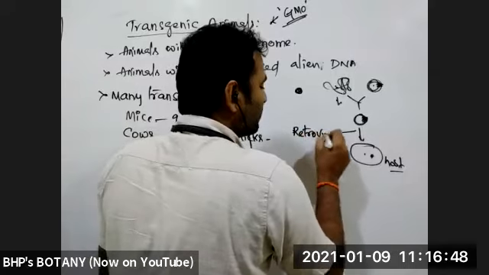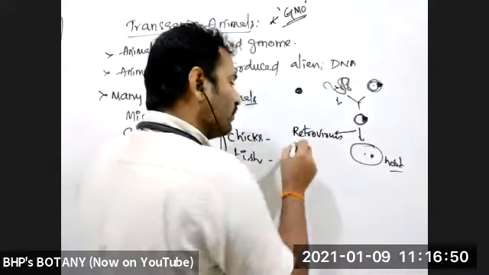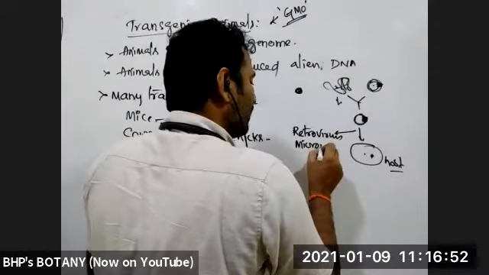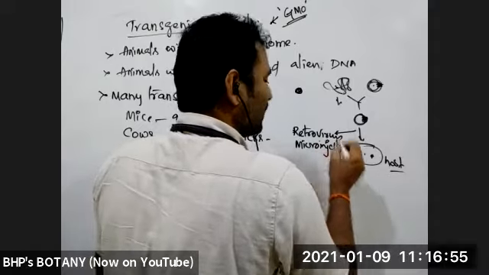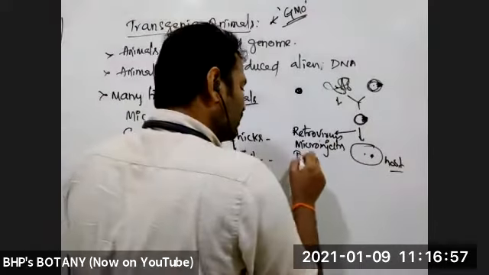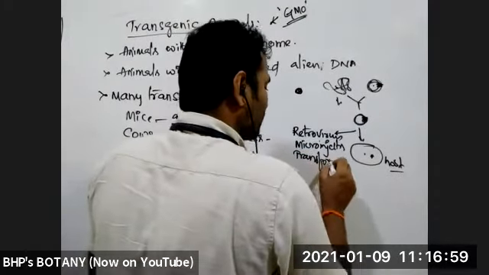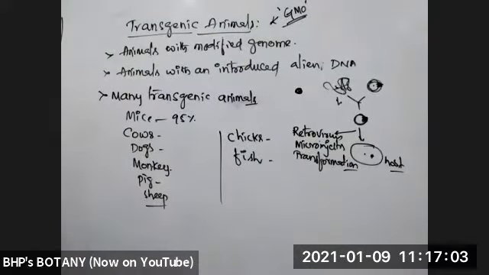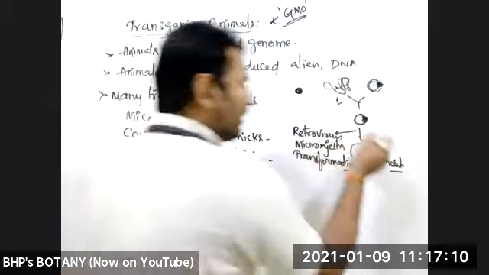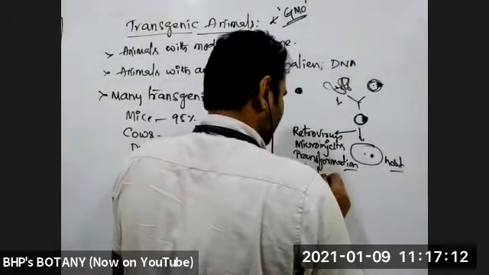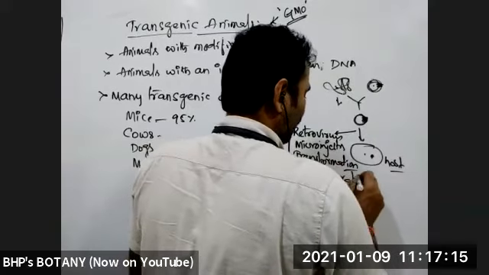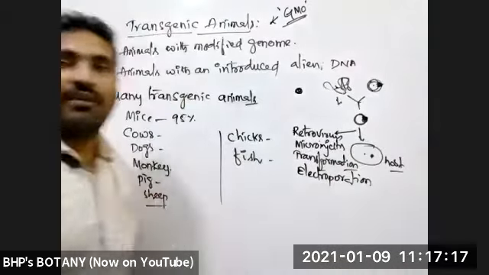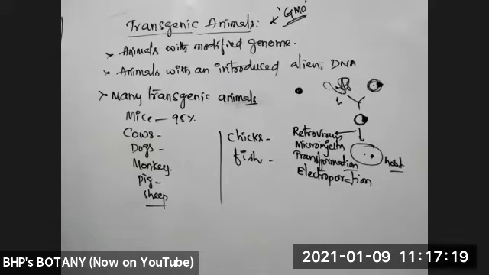Retrovirus mediated gene transfer, or we can use microinjection type of gene transfer, or we can use transformation also. By using transformation, retrovirus, or microinjection mediated gene transfer, we can transfer that rDNA into the host. Electroporation is also useful: formation of transient pores with the use of electricity.